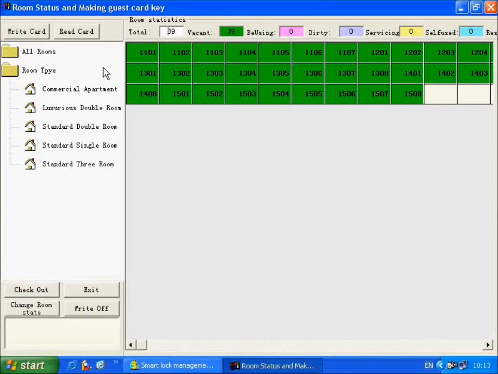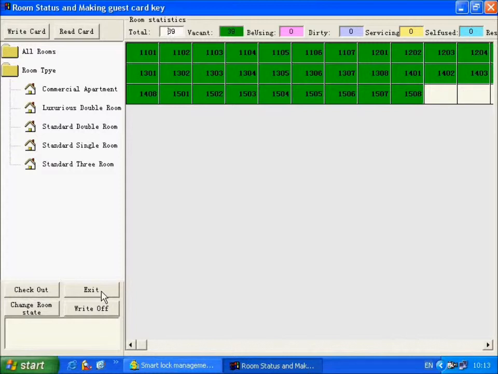Write card. The function is issuing the guest card. Read card. Read the card information. Check out. Check out without guest card. This function is mainly for guest card be lost. Exit. Close the interface.